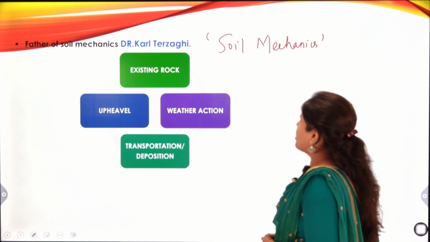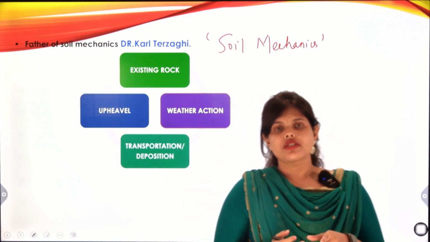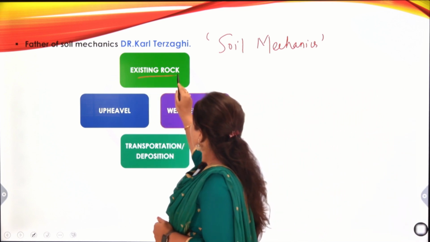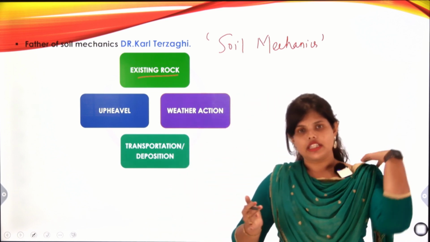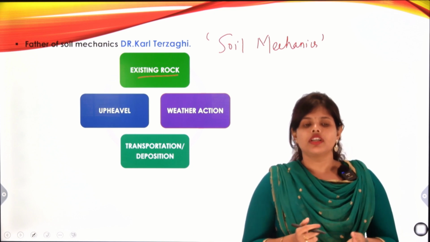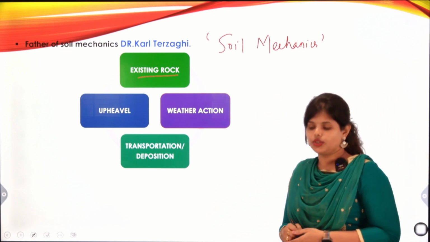In this cycle, our soil is formed. First, we have the existing rock, which is present beforehand. By weather action, it changes. How does weather act?